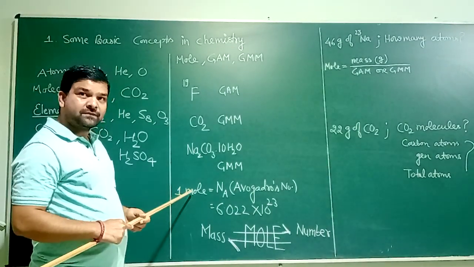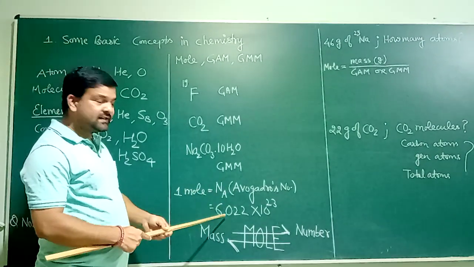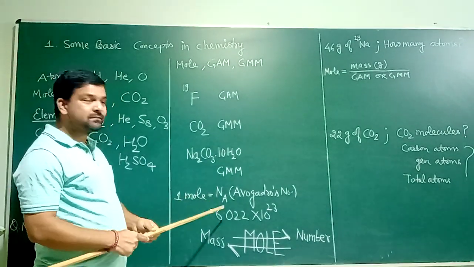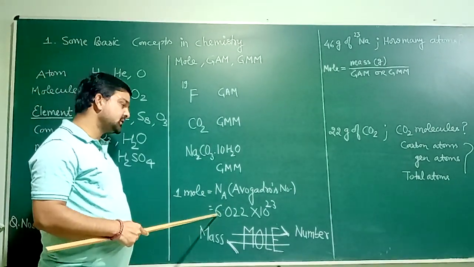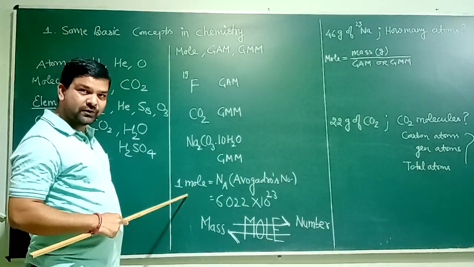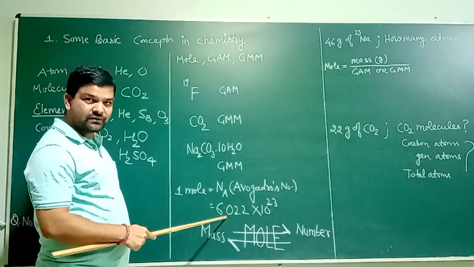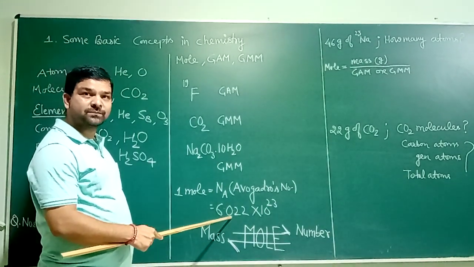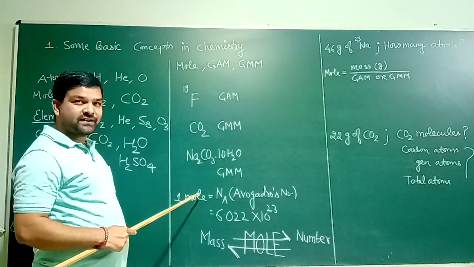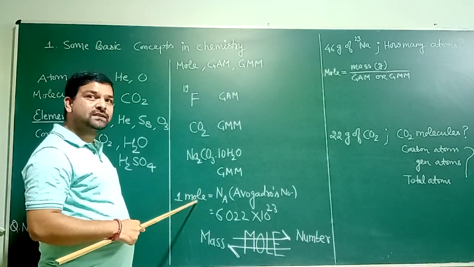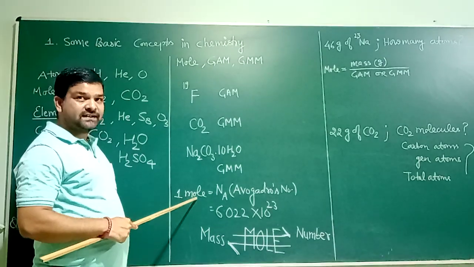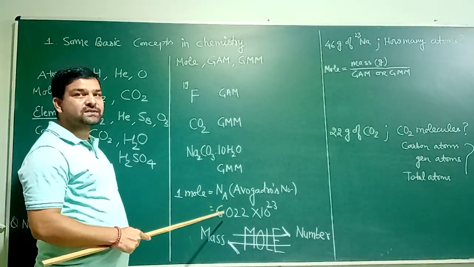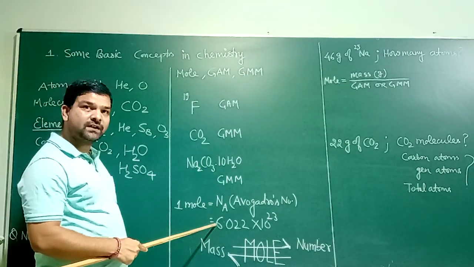If you are given 1 mole of atoms, then these are the number of atoms. If you are given 1 mole of protons, then the number of protons will be 6.022 into 10 raised to the power 23. If 1 mole of molecules, then these are the number of molecules. If 1 mole of electrons, then these are the number of electrons. So mole is not restricted to atoms or any other subatomic particle. It is as simple as a dozen. 1 dozen equals 12. 1 mole equals 6.022 into 10 raised to the power 23.